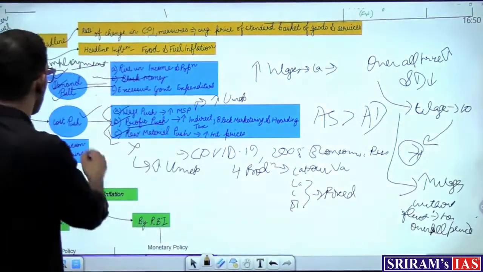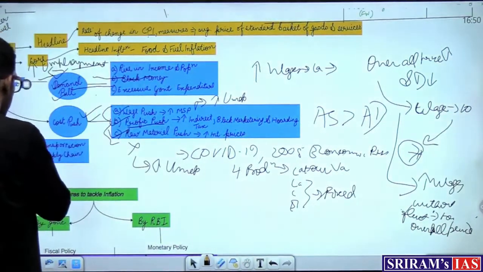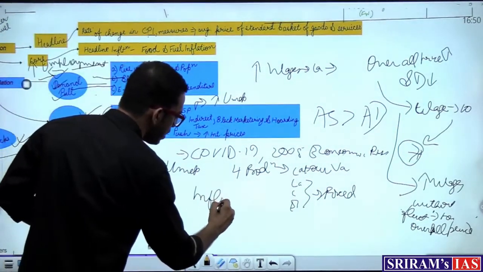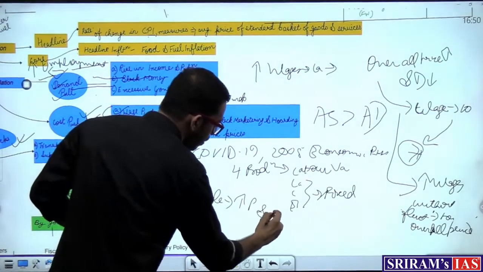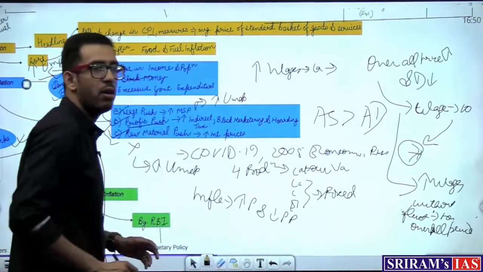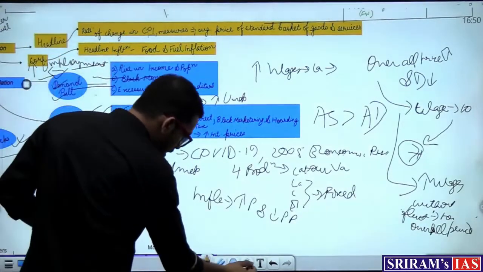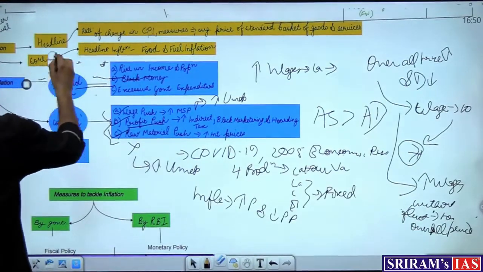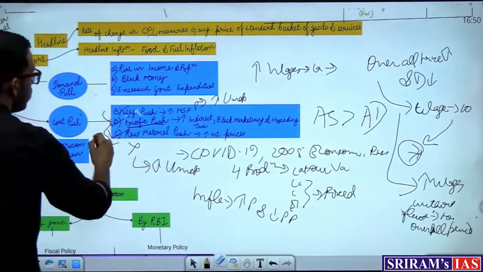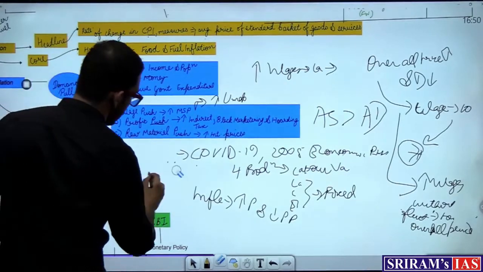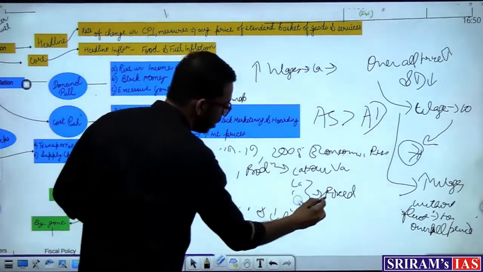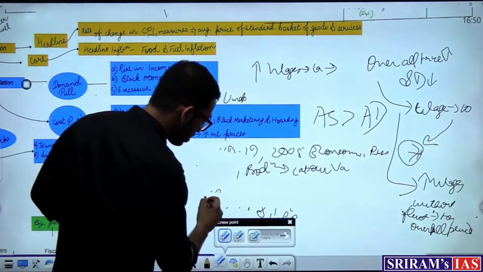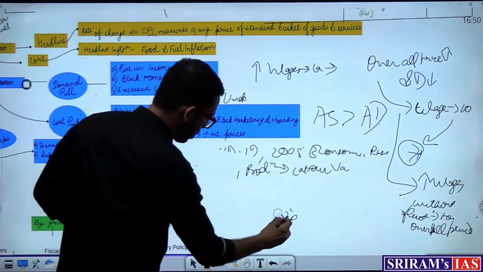So these three examples, cost push, demand pull, and structural bottlenecks, these three are examples of inflation, that is, an increase in price and a fall in the purchasing power of money. Now when we finish all these things, we come down to what are the measures taken by the government, or rather the authorities, to curb this kind of situation? I'll just rub it off.